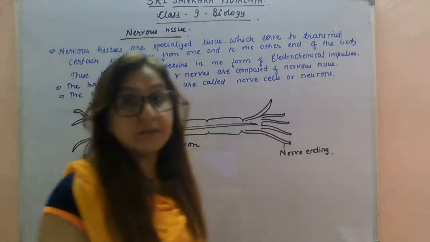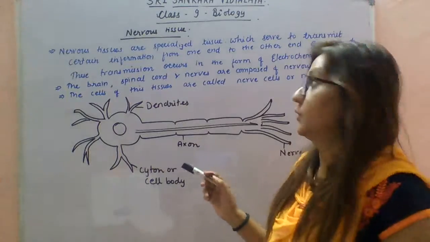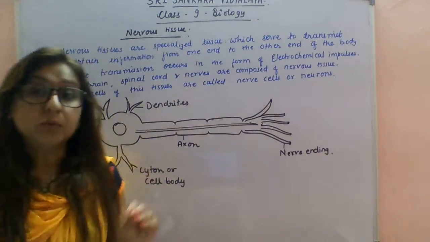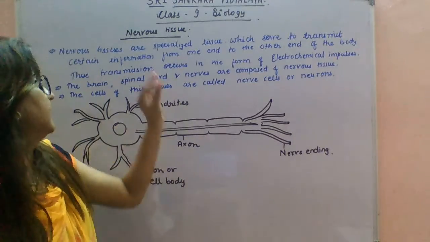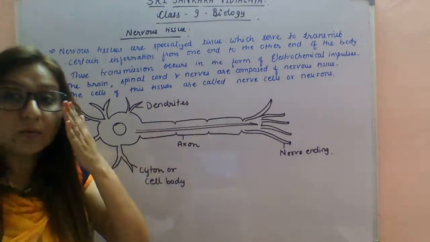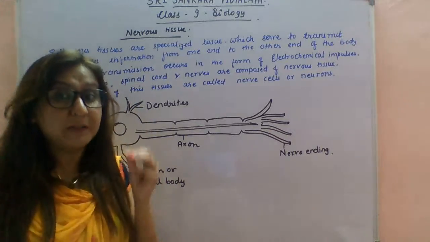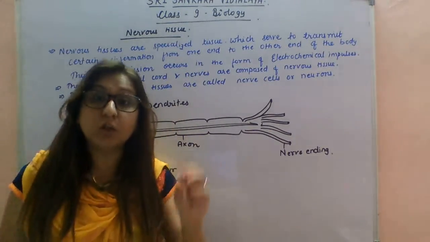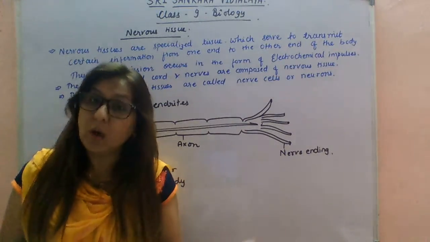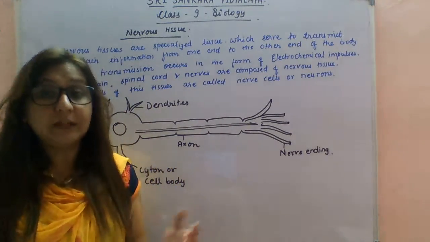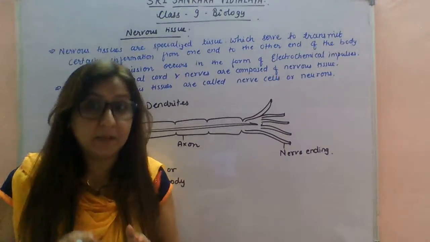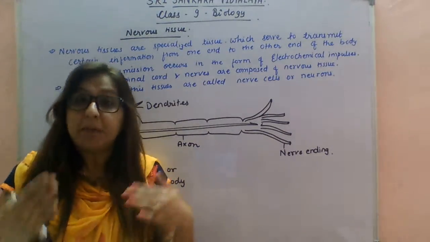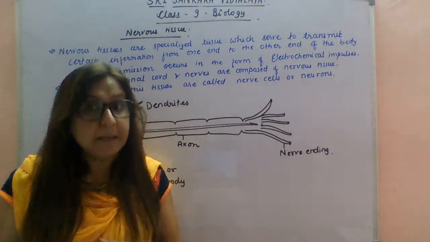Okay students, so the last topic of this chapter is nervous tissues. Nervous tissues conduct electrical impulses. These are specialized tissues that serve to transmit certain information from one end of the body to another end of the body by means of electrochemical impulses.